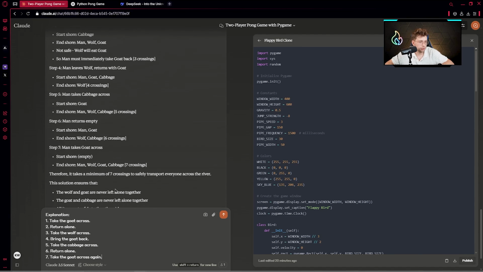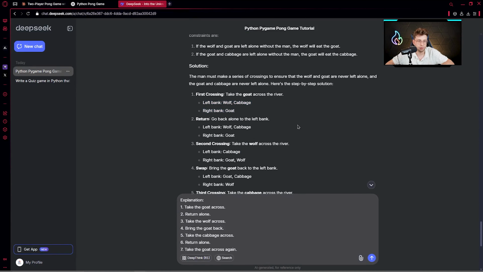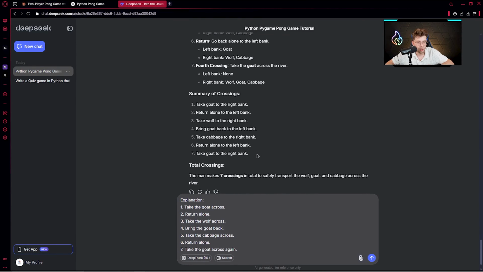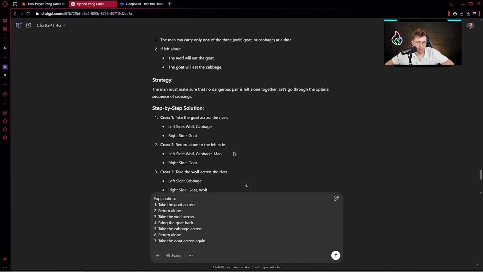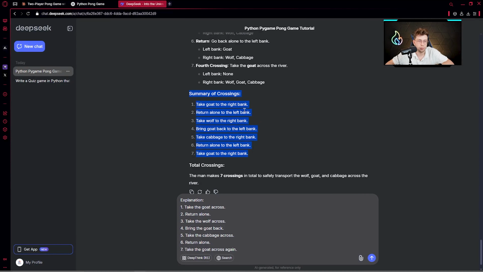So all of these models properly managed to solve the problem, which is really cool. However, I like the response from DeepSeek the most. Here we've got a clear explanation, also a summary of crossings. ChatGPT is pretty much the same, but I really enjoyed the response from DeepSeek again.